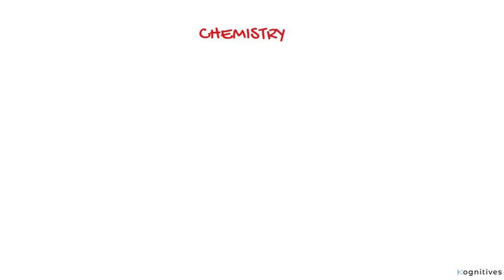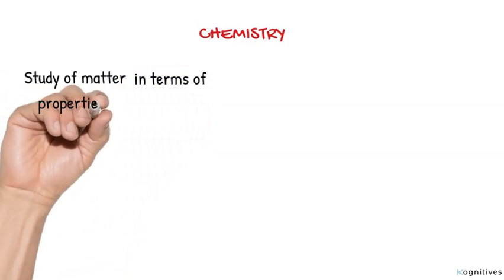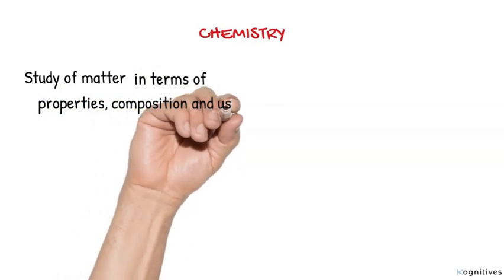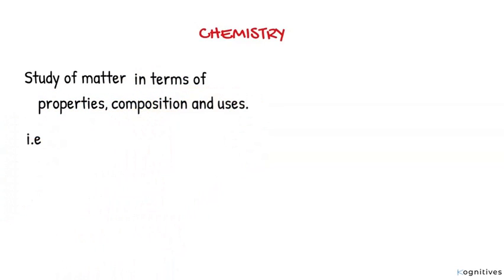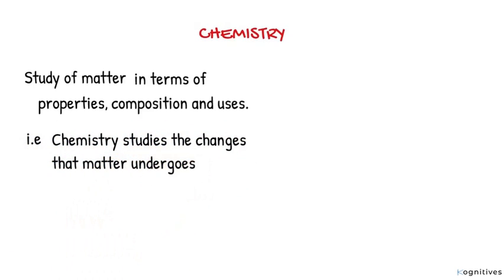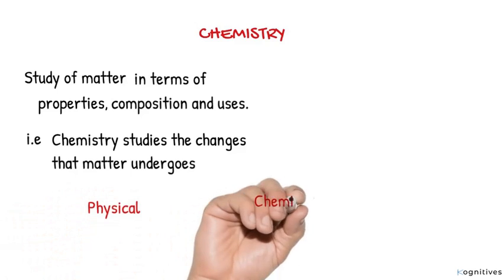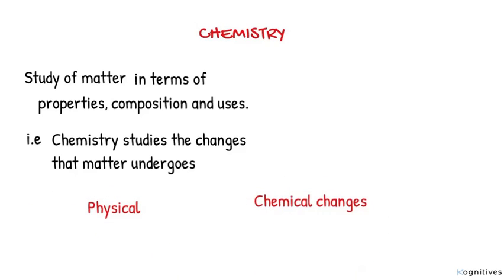Now, without wasting time, what is chemistry? Simply put, chemistry is the study of matter in terms of its properties, composition, and uses. In other words, chemistry studies the changes that matter undergoes. These changes could either be physical or chemical changes. Let's briefly talk about each of them.